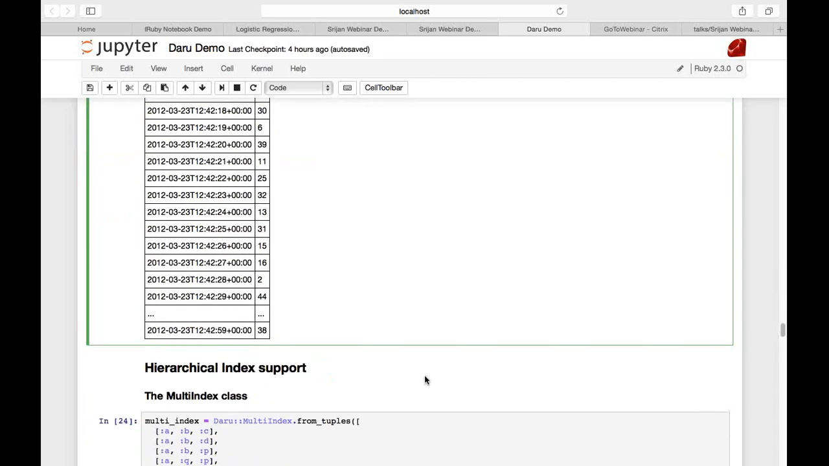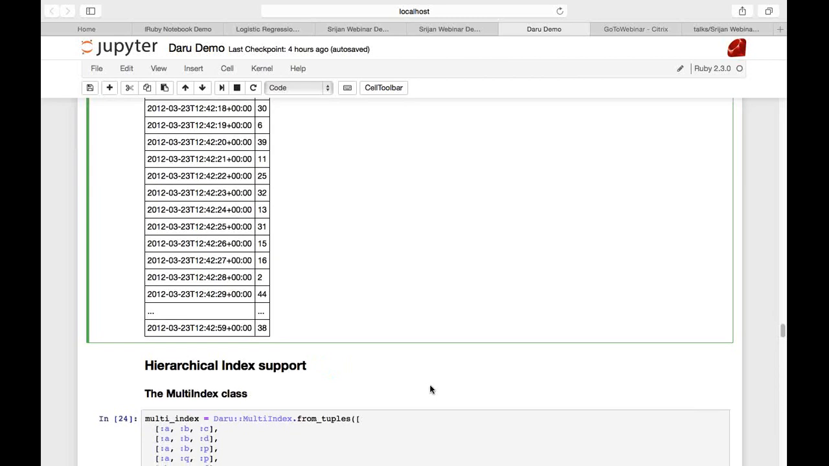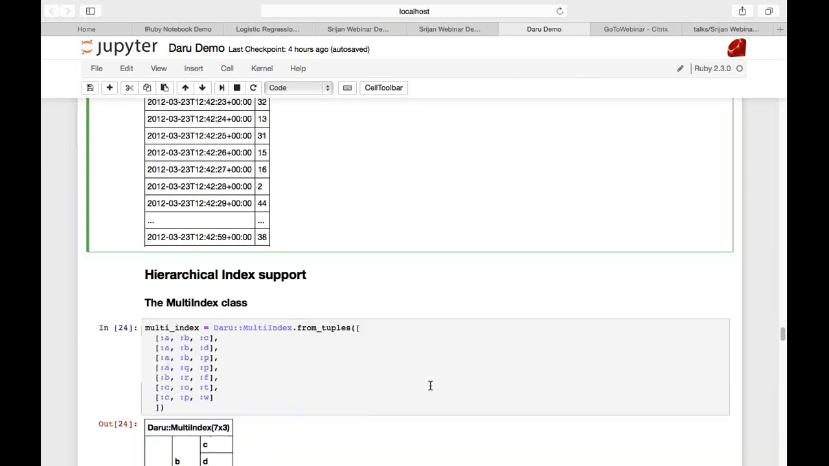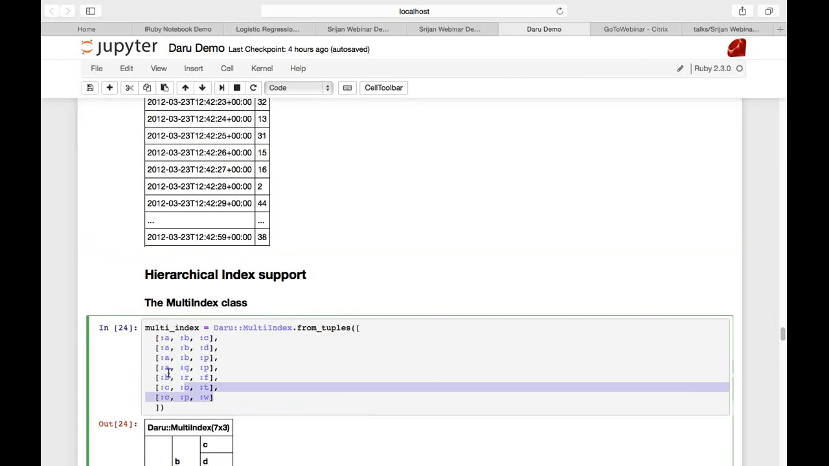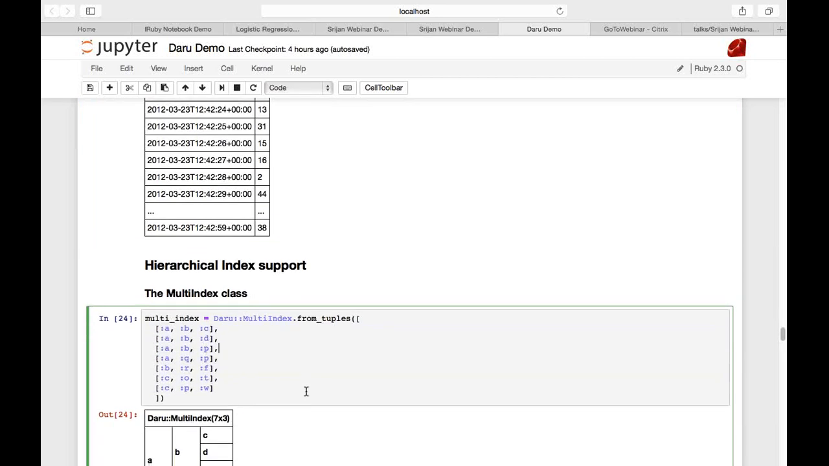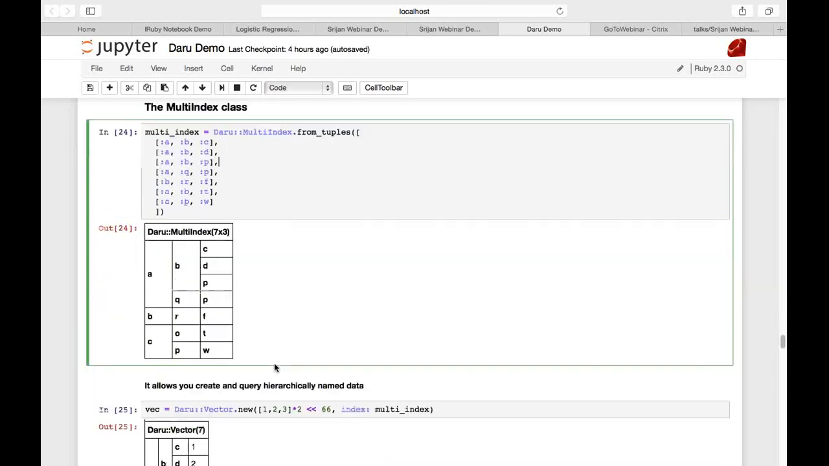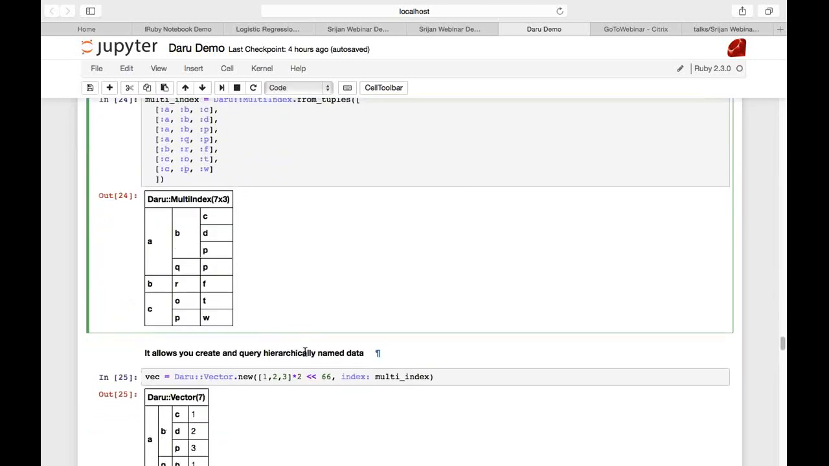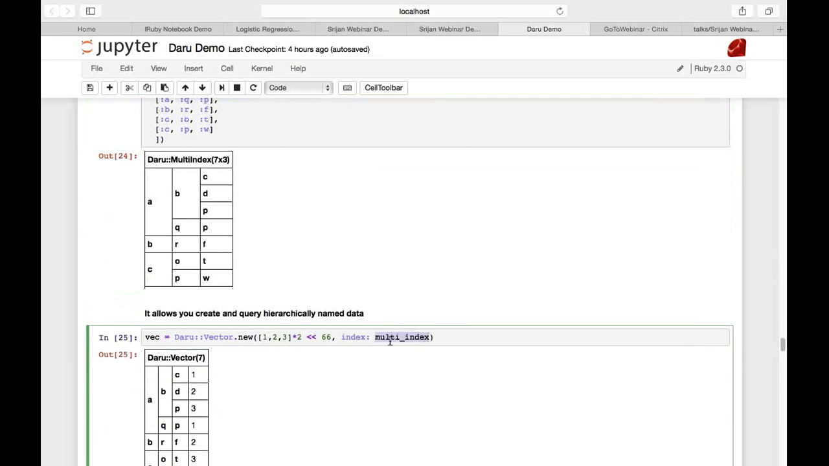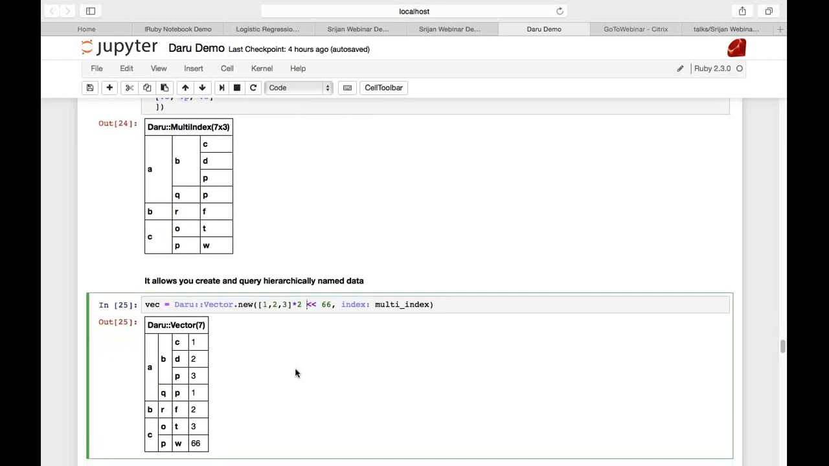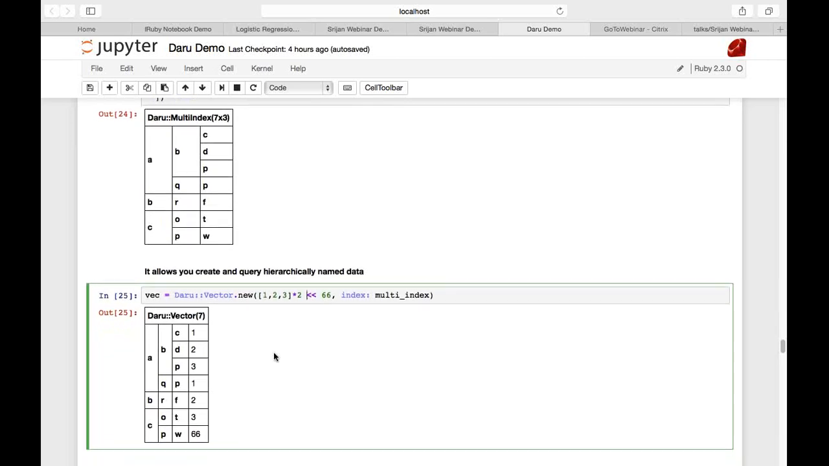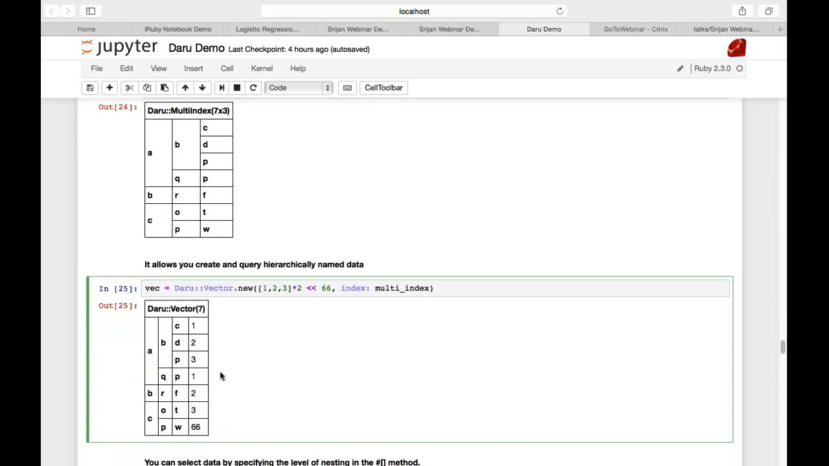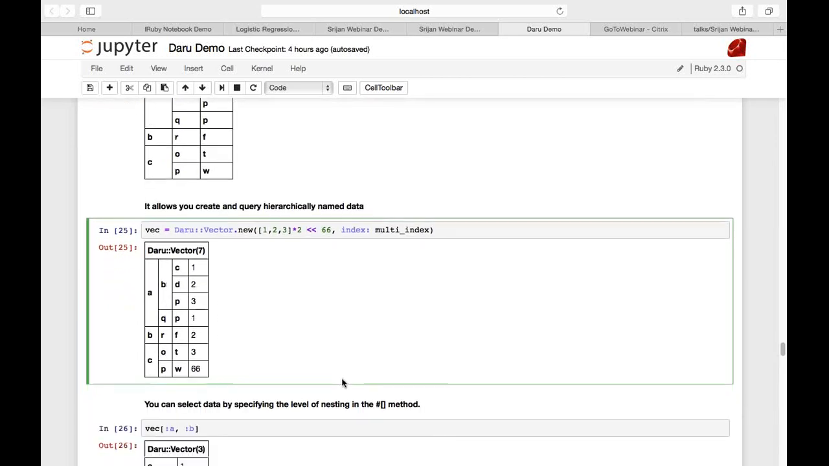The third kind of index that you can use for a Daru vector is called the multi-index. Over here, I'm creating a hierarchical index from two tuples, and as you can see, it has been created this way. I'm passing the multi-index into the index option again, and I create this vector using a multi-index. So now, as you can see, the vector has been hierarchically indexed with these indices.